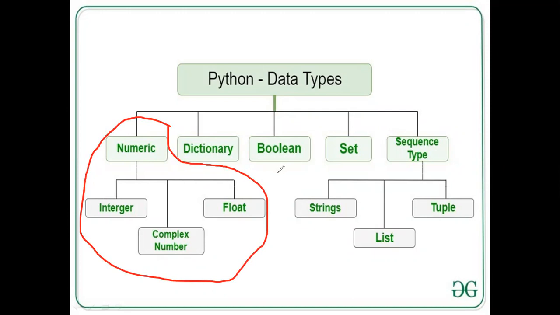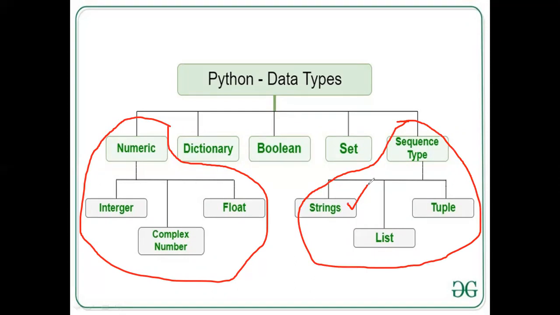And in the last session, we started with the sequence type, and under the sequence type, we covered the string data type. We have seen that in Python, we can define strings either in single quotes, double quotes, or triple quotes. If you observe the entire data types of Python, there is no character data type. So a string itself represents a character when the length of the string is 1. That's what we saw in the previous session.